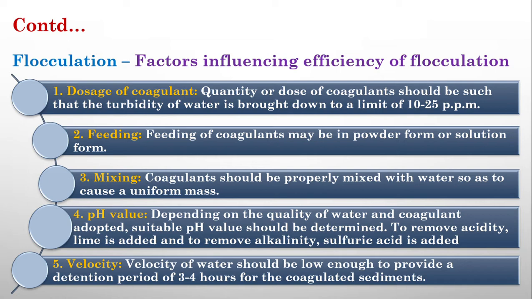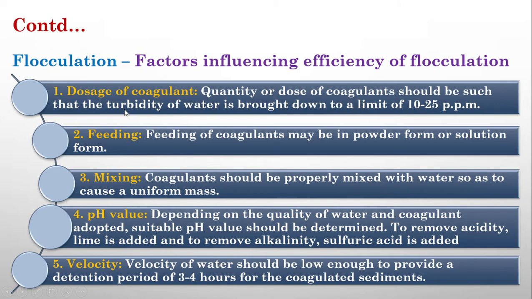One is the dosage of the coagulant. How much coagulant should be given to the water influences the efficiency of coagulation. Normally, we have to add the coagulants in such a way that the turbidity is brought down to 10 to 25 ppm. When the turbidity is 40 or above, we have to bring it to 10 to 25 ppm. That much coagulant you have to add.